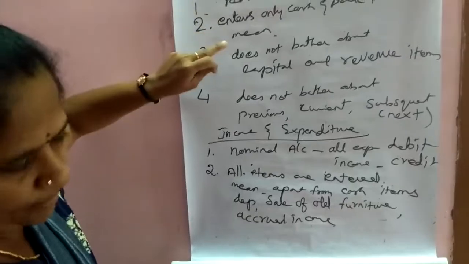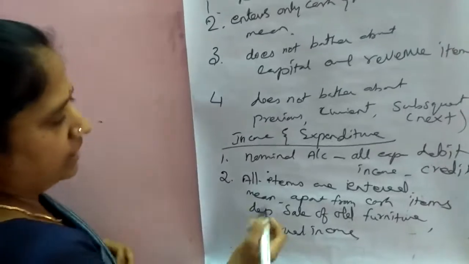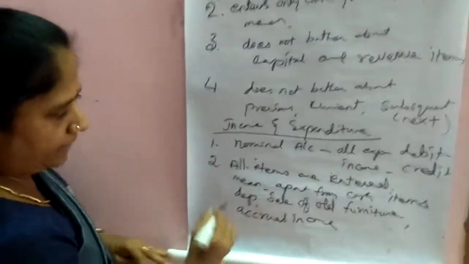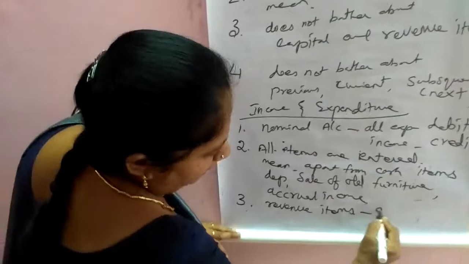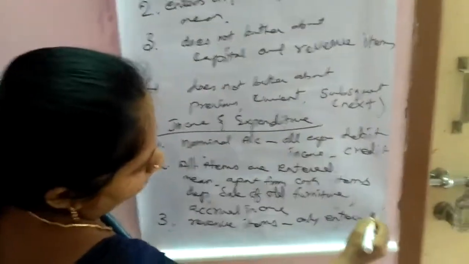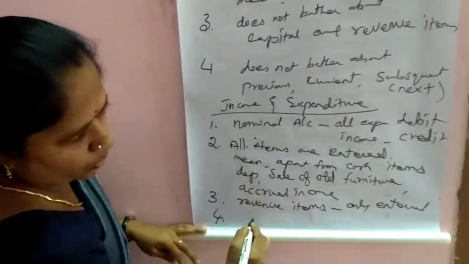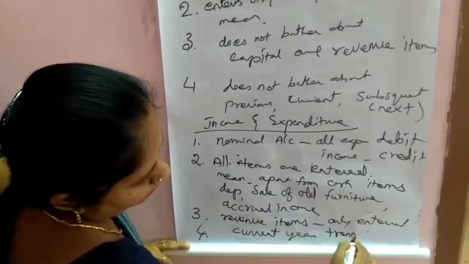Because in the receipts and payments account, only cash and bank transactions are entered. Here, accrued income, prepaid rent, like that all items are entered. Then only revenue items. Revenue items, we know very well, are day-to-day expenses and the income we get day-to-day; those are revenue items. Then in the income and expenditure account, only current year transactions are entered.